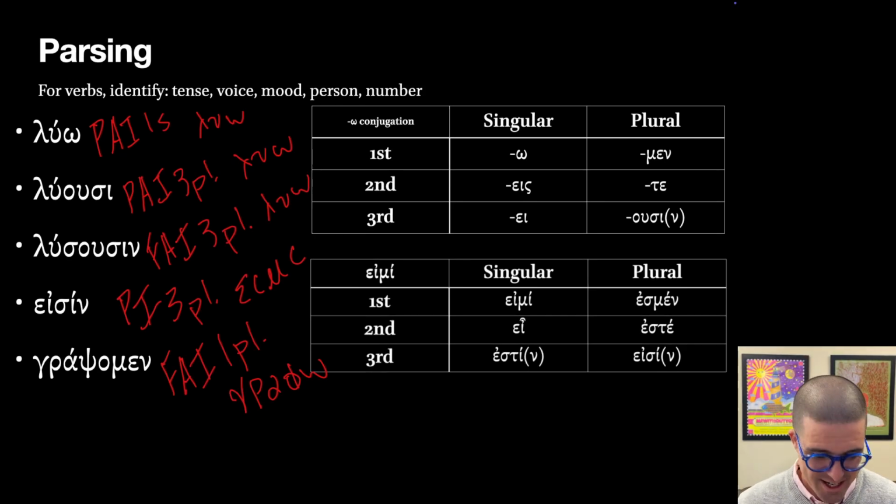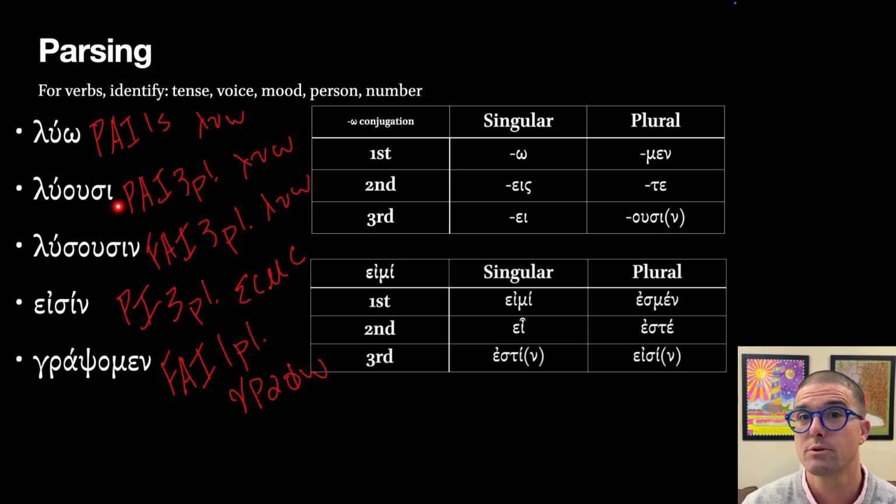All right, your parsing should look something like this. For luo, we have our most basic form, the most basic form of the verb that we can possibly get with our base verb. That's going to be our example throughout our Greek journey. We've got present, active, indicative, first person singular. So we're over here with respect to those primary suffixes, first person singular, from the verb luo. So this is what's called the lexical form, the form that you would find in a dictionary or a vocabulary list. Luusi, without the nu there at the end, presuming that the next word would begin with a consonant.